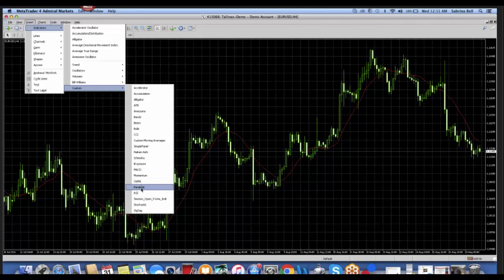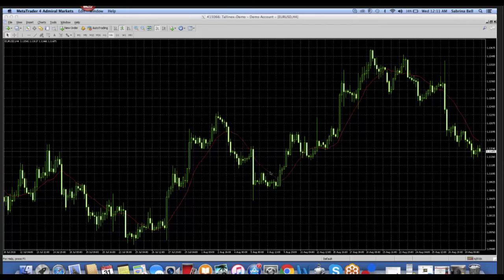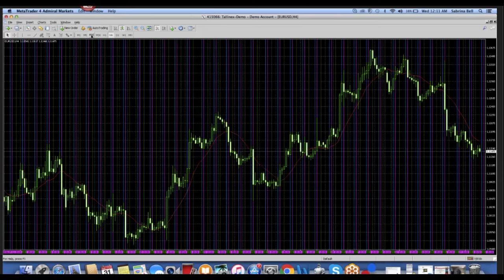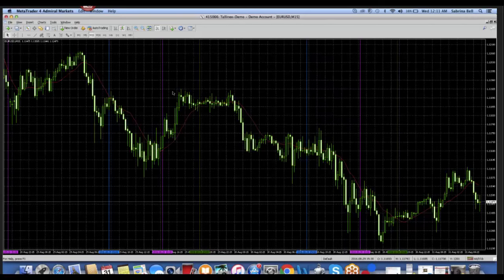And when I scroll down, I can see that my indicator is loaded in the list of custom indicators, and I want to just go ahead and click on that and press OK. If we go down to smaller time frame, we can see that my indicator has loaded.